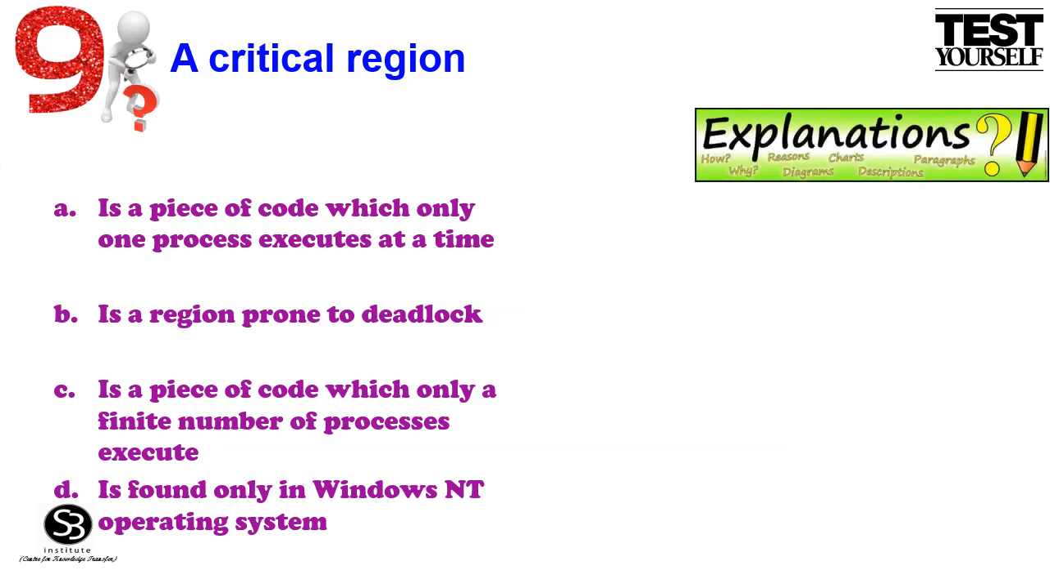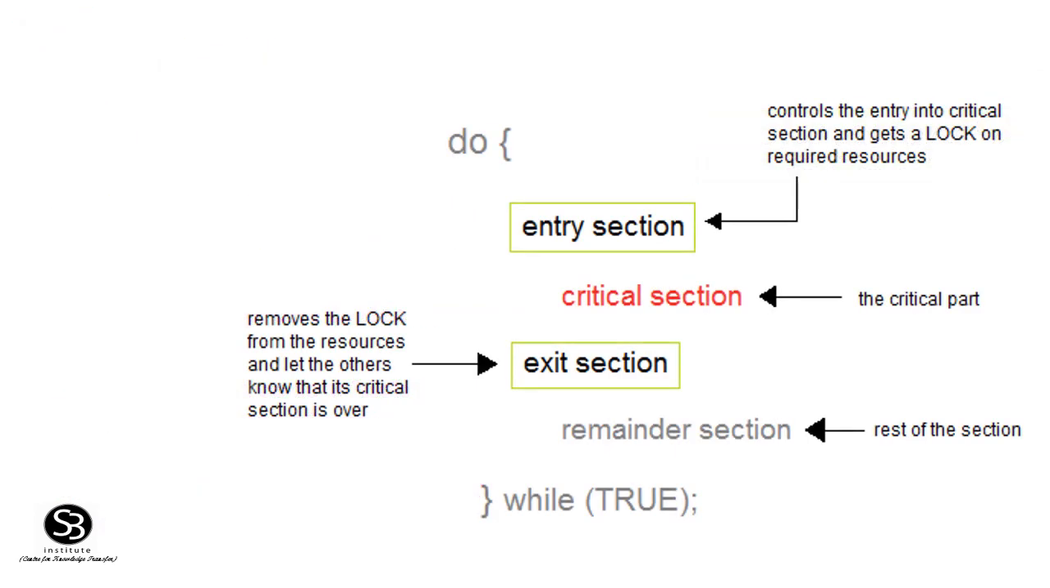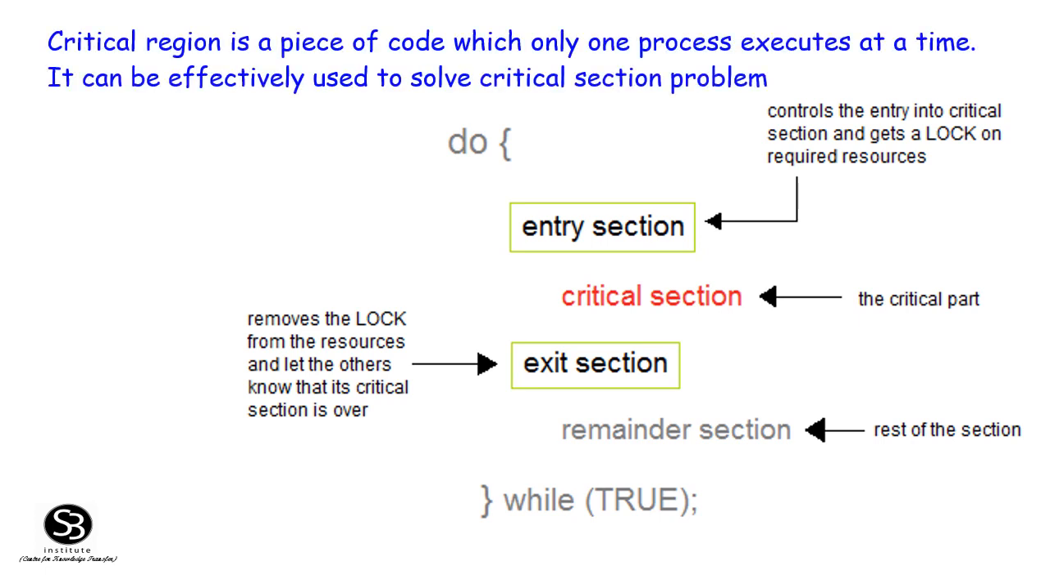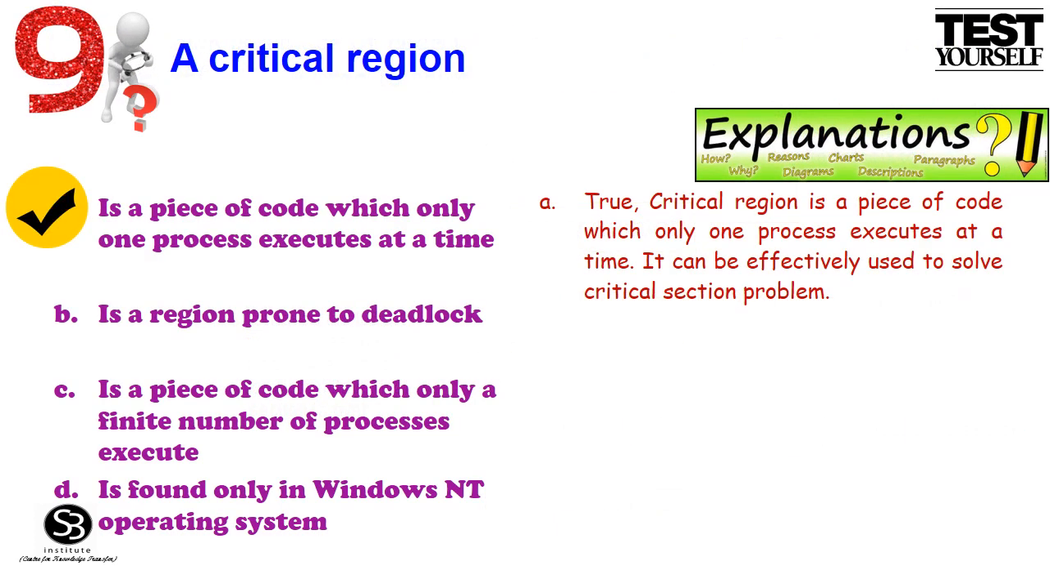Here are the explanations. Option A is a piece of code which only one process executes at a time. True. A critical region is a piece of code which only one process executes at a time. It can be effectively used to solve the critical section problem. Option B is a region prone to deadlock. No, a critical region helps to avoid deadlock.